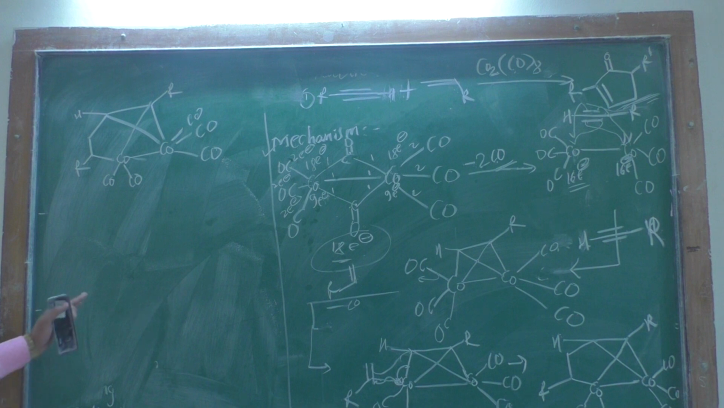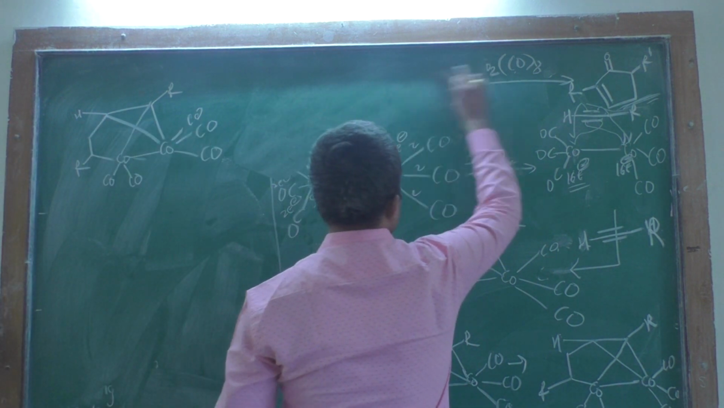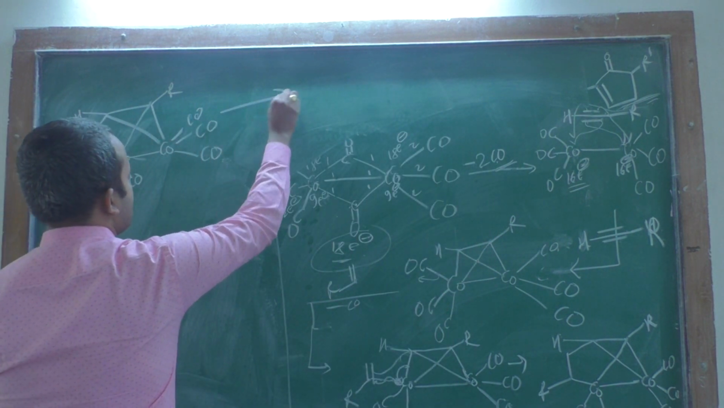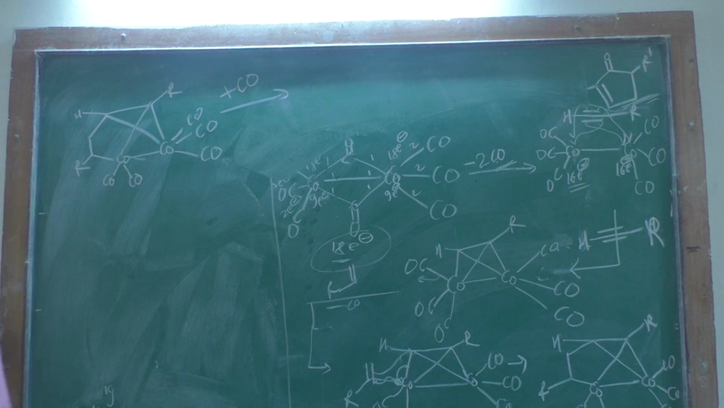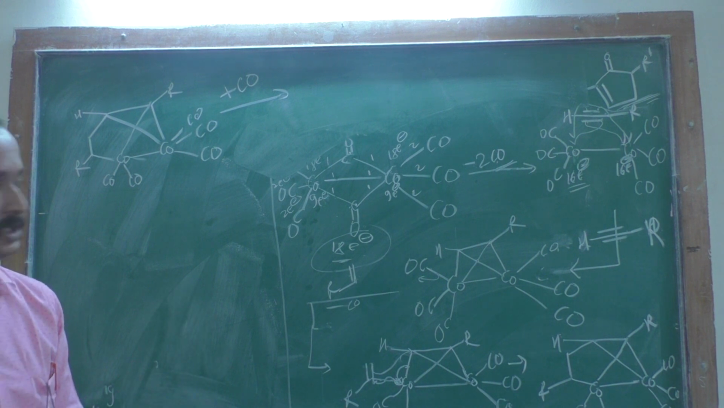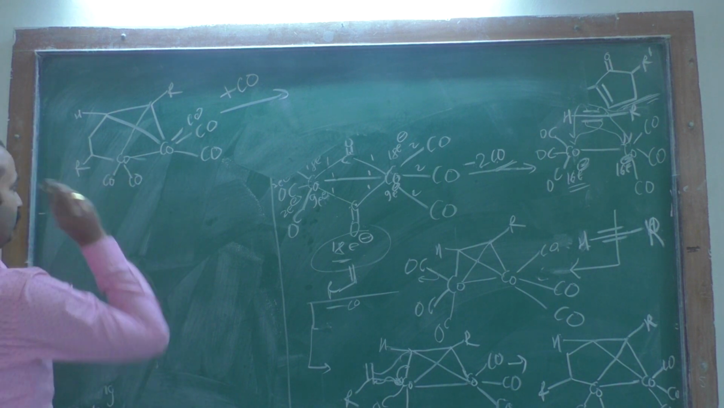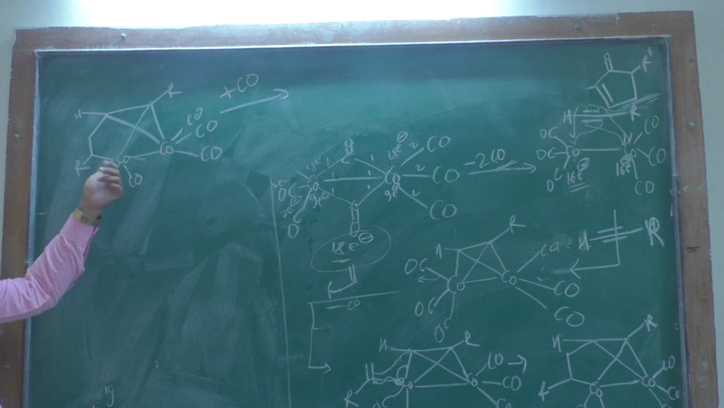Okay, it is an 18 electron complex. Then you have to add the carbon monoxide. That carbon monoxide you have to add from this cobalt molecule.